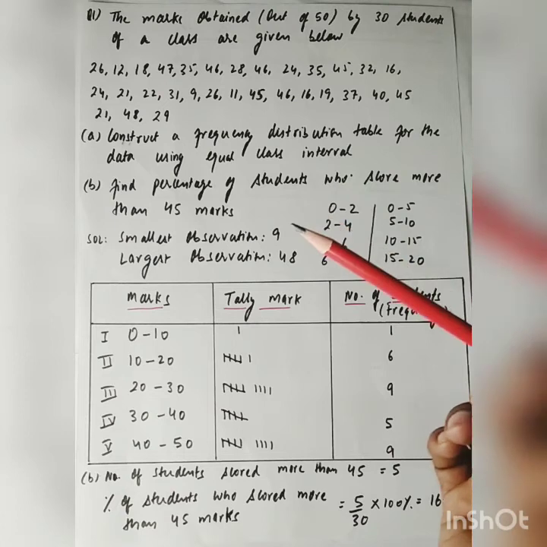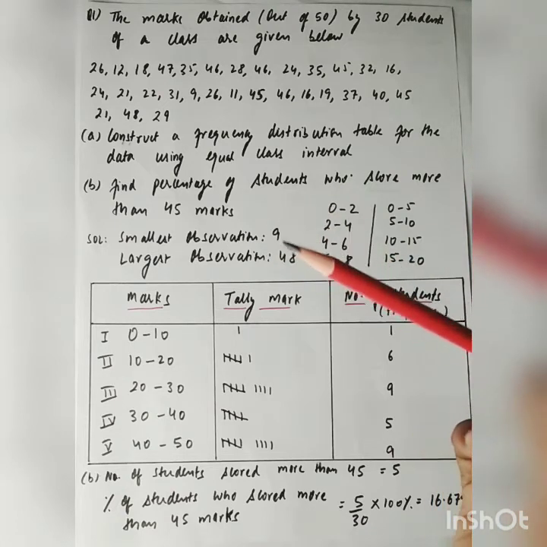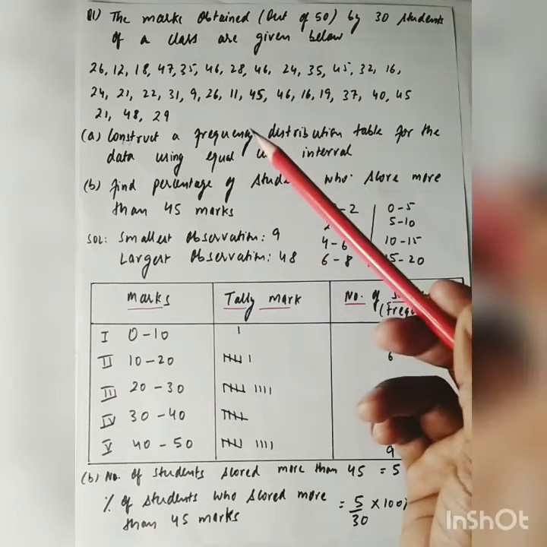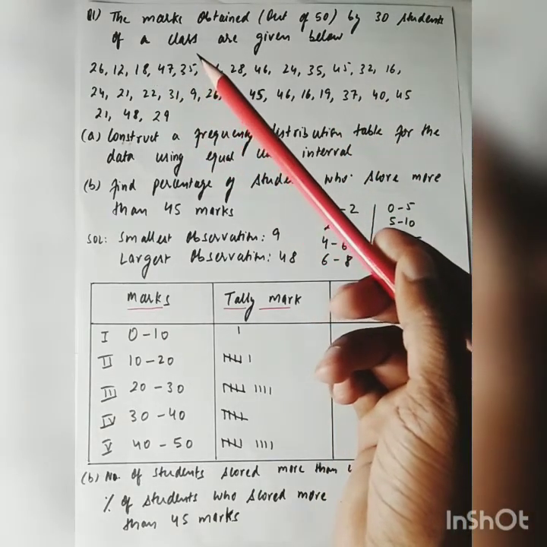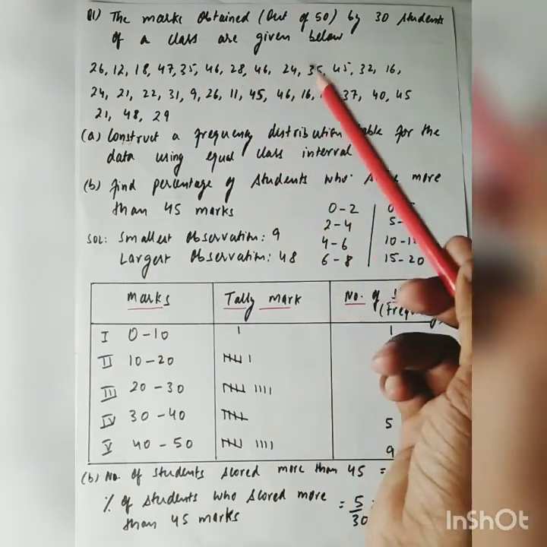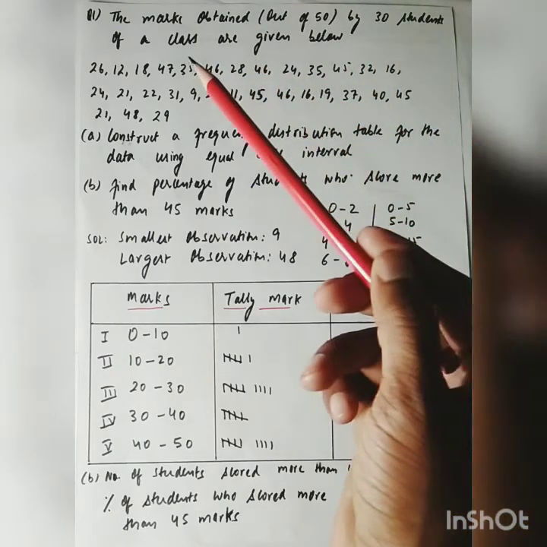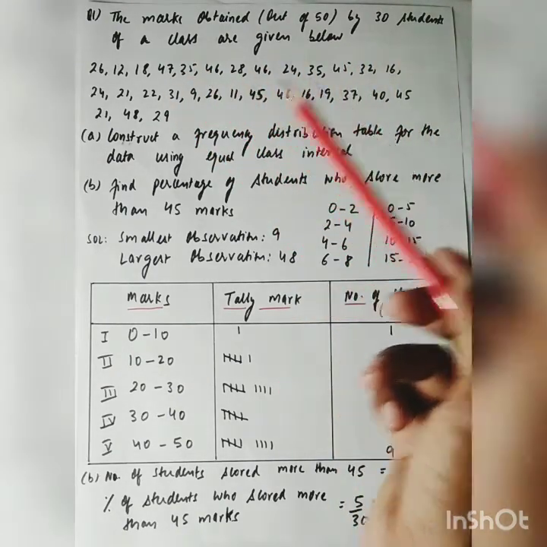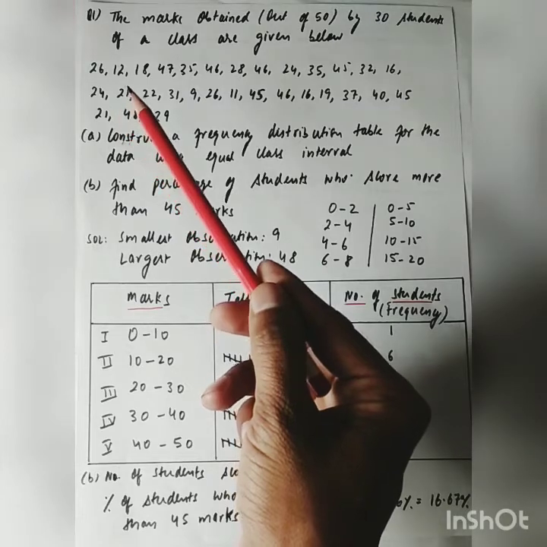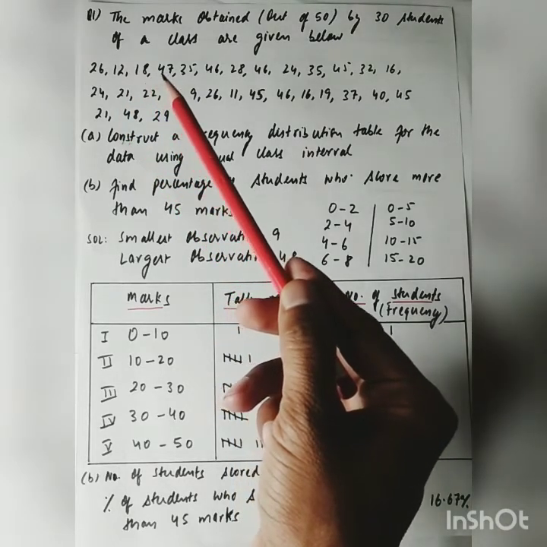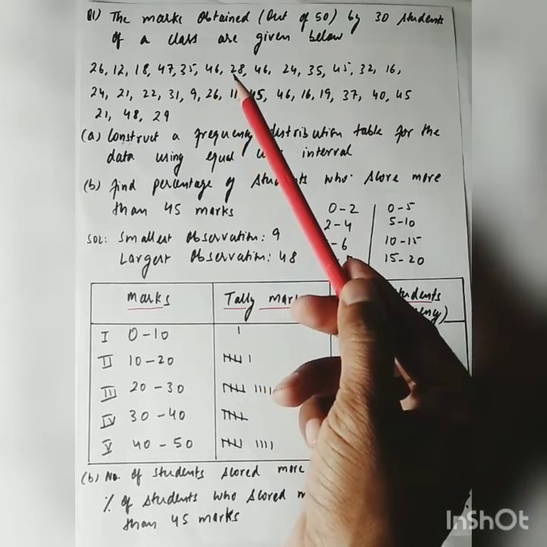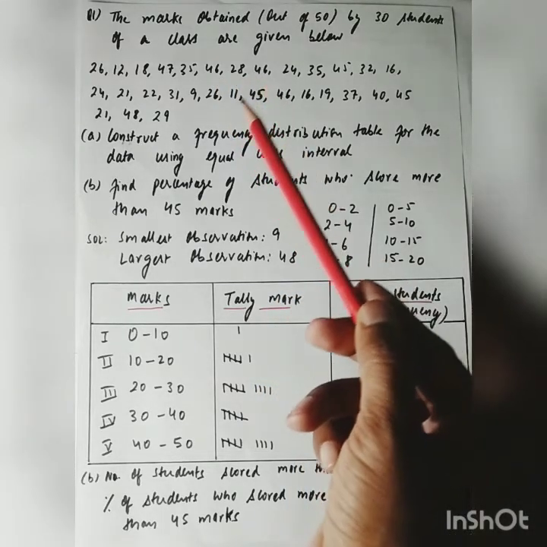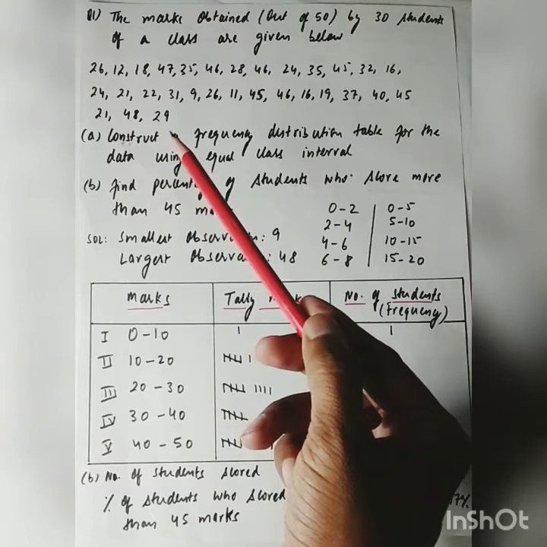Now, we will learn how to make a frequency distribution table for the given ungrouped data. The question is, the marks obtained out of 50 by 30 students of a class are given below: 26, 12, 18, 47, 35, 46, 28, 46, and so on up to 29.